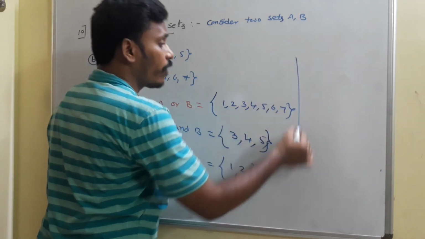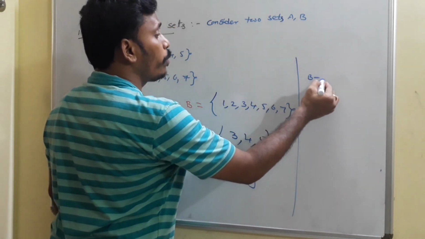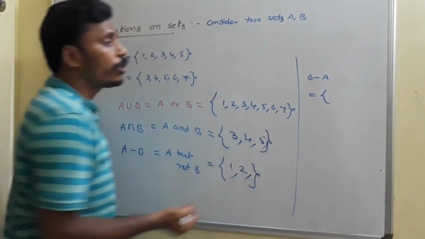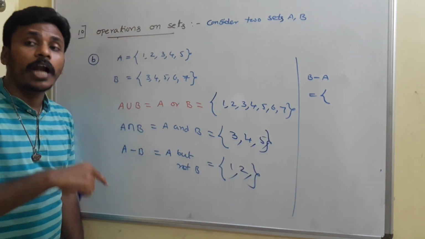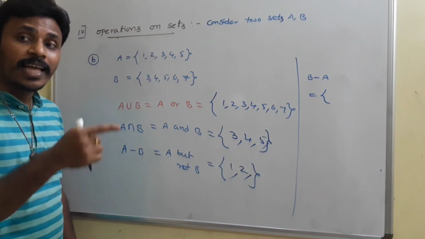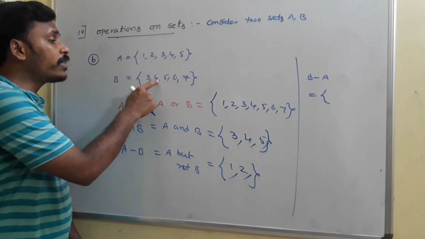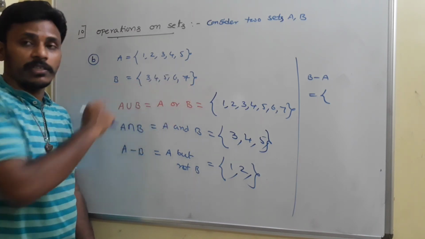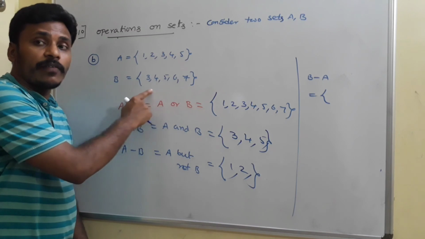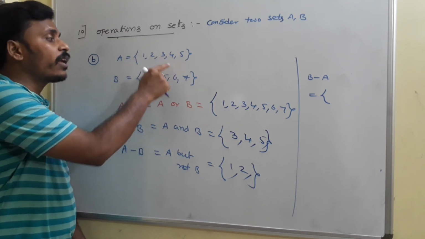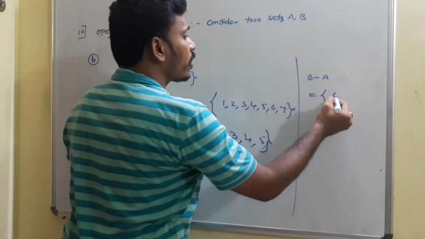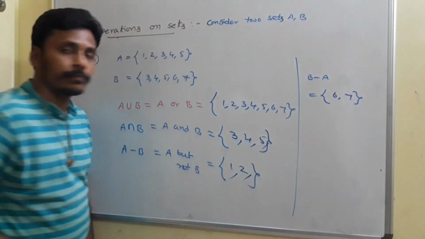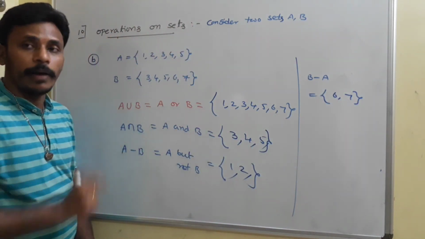And suppose if anybody asks you to list B minus A, then you need to list the elements in B and not in A. The elements in B are 3, 4, 5, 6, 7. Among these 5 elements, those not in A are 6 and 7, and we list 6 and 7 here. This is A minus B and that is B minus A.